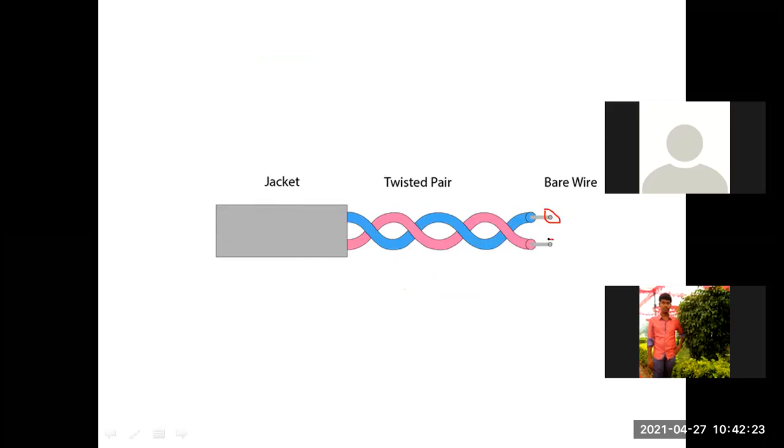See, this is the copper material. This is one copper wire. This is another copper wire. They are insulated with some plastic coating. This is one insulated copper wire. This is the second insulated copper wire. Both are twisted with one another. That's why this is called a twisted pair. After this twisting is over, they will be placed inside some covering jacket.